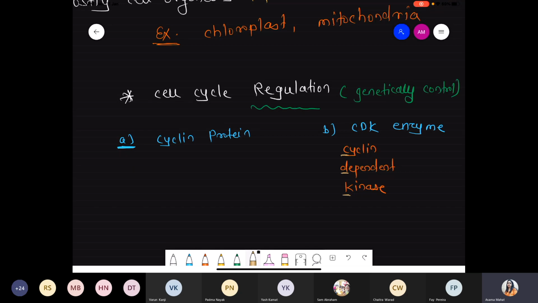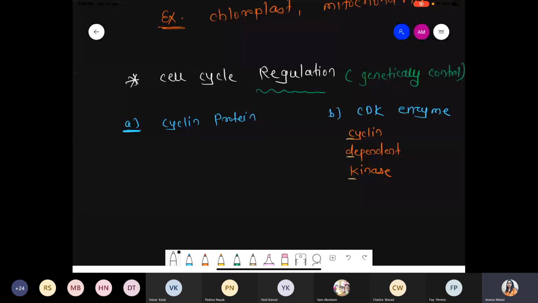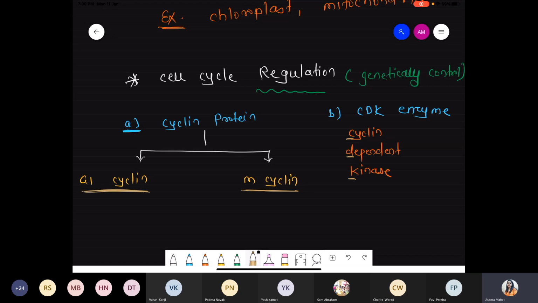But we are talking about this cyclin protein. There are two types: number one, G1 cyclin, and number two, M cyclin, on the basis of their phases.